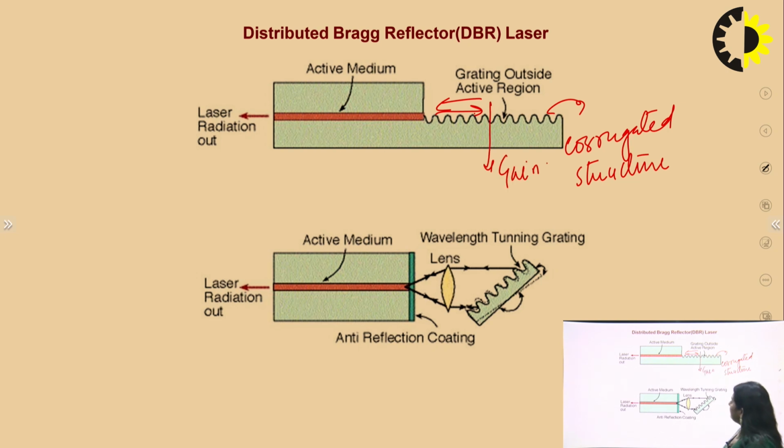Similarly, we have an anti-reflection coating in the active region. This anti-reflection coating will make the light travel to the corrugated grating, then hit the lens and then hit the active medium, so that there will be no reflection again inside the corrugated grating. In the first diagram, there is reflection of the light from the corrugated grating to the active medium. So for removing this part, we have an anti-reflection coating.